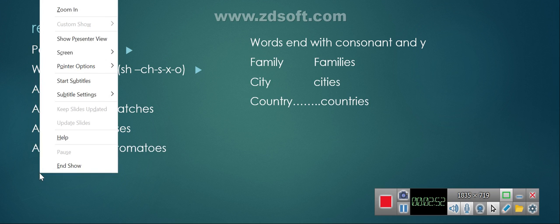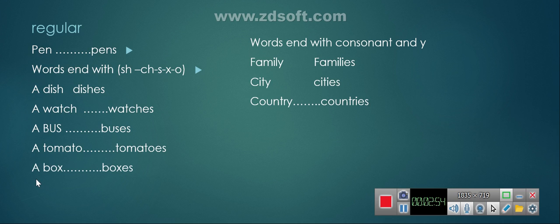Tomato, tomatoes. Box, boxes. These are called regular nouns, and these are also called countable nouns. Countable nouns means something I can count. We have also words with a consonant and y, like family. It will be families. City, cities. Country, countries.